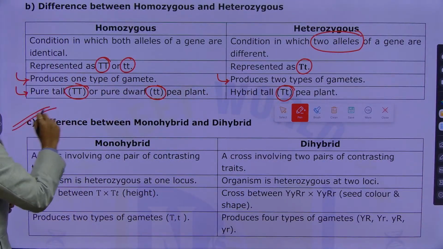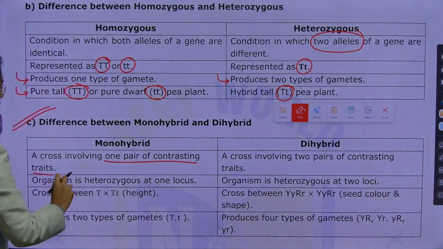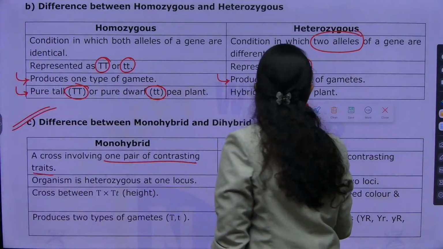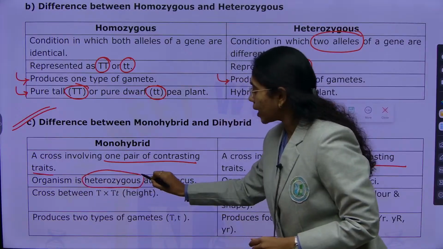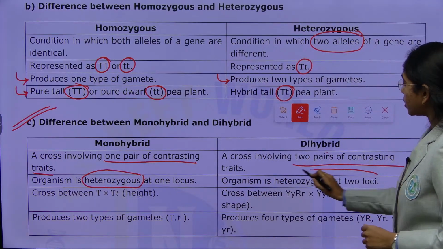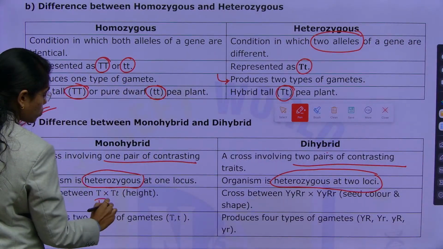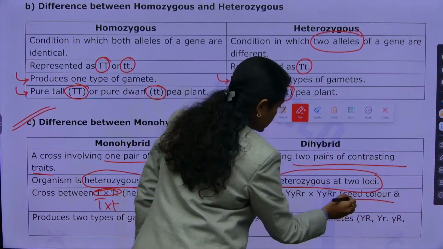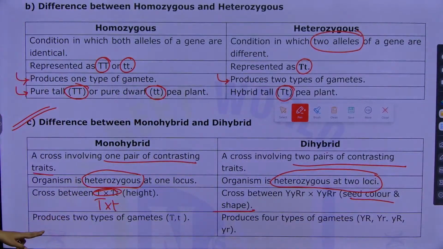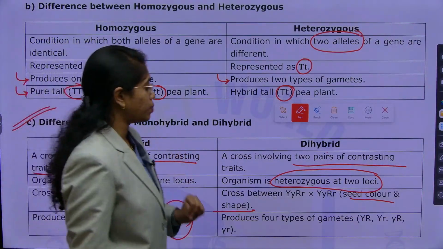Next, you see differences between monohybrid and dihybrid cross. Monohybrid includes only one pair of contrasting traits. Dihybrid includes a cross involving two pairs of contrasting traits. In monohybrid, the organism is heterozygous at one locus. In dihybrid, it is heterozygous at two loci. Monohybrid cross is between capital T and small t. Fine, right? And dihybrid cross is between two characters, that is seed color and seed shape. Monohybrid produces two types of gametes, and dihybrid cross produces four types of gametes.